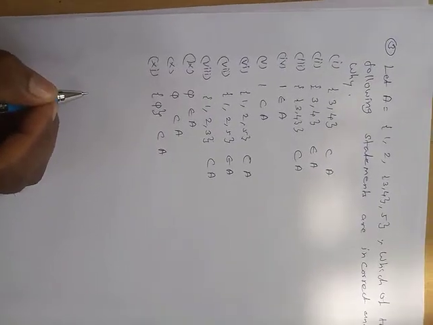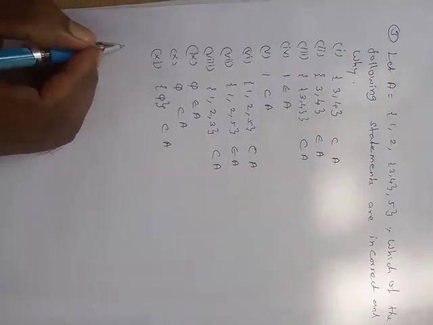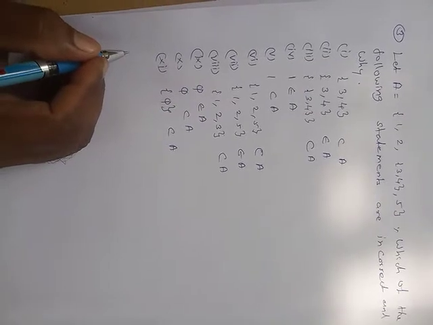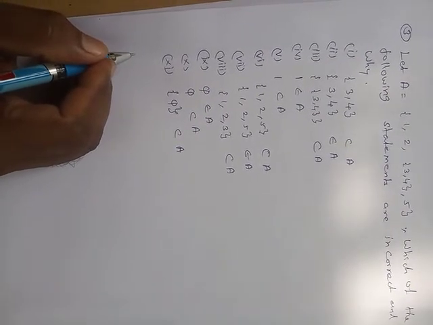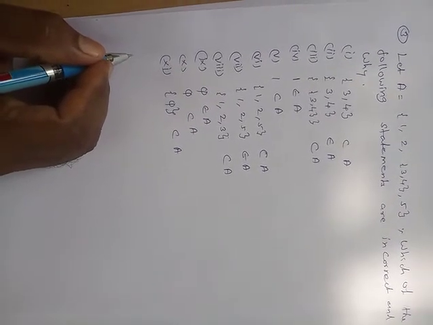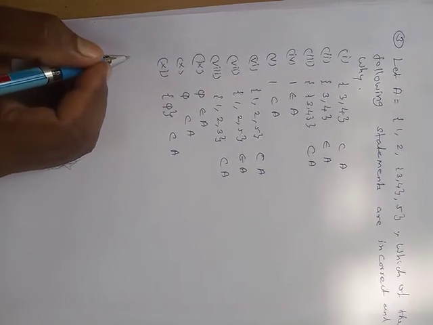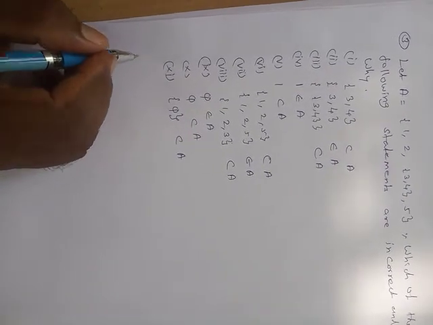Question number 3. Let A equal the set {1, 2, 3, 4, 5}. Which of the following statements are incorrect, and why? First one,